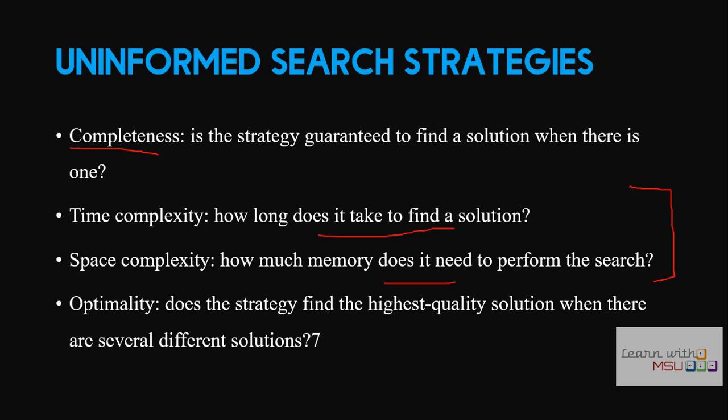Optimality is whether the agent or the searching strategy is able to identify the optimal solution, which means that a problem can be solved in different ways and it can identify whether a solution is optimal or not. Some algorithms may give you only one solution, but some algorithms will give you multiple solutions. Among those, one solution must be the optimal solution, so your strategy must give you that optimal solution. By using these 4 criteria, we are going to compare each and every algorithm.